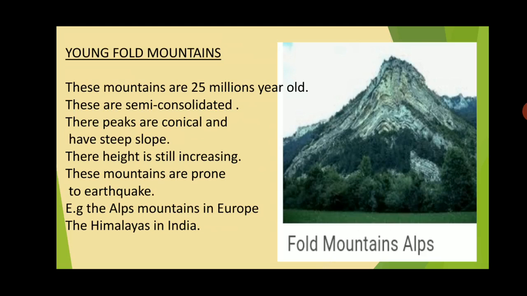Sometimes when the folding took place, all the earth crust does not rise like a mountain, but remains lower, surrounded by hills or mountains, and the inner portion which is surrounded by mountains is known as intermontane plateau. Means there is a lower area as compared to the surrounding. So the surrounding area which is higher is a mountainous region, and the lower area in between is known as a plateau. So it is known as intermontane plateau.